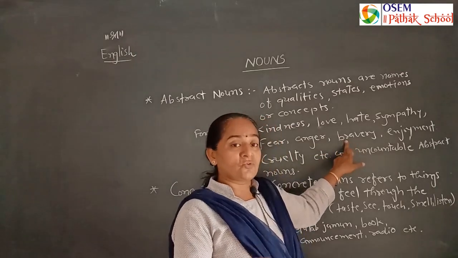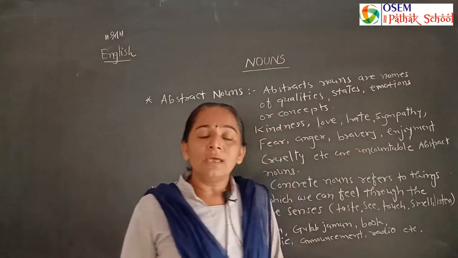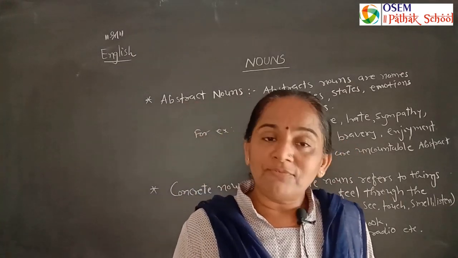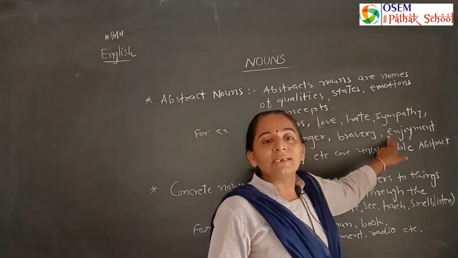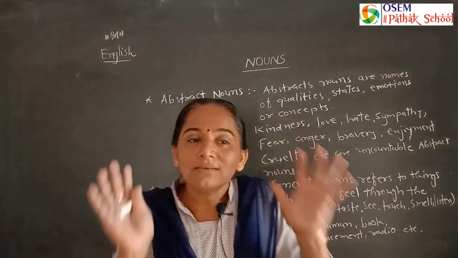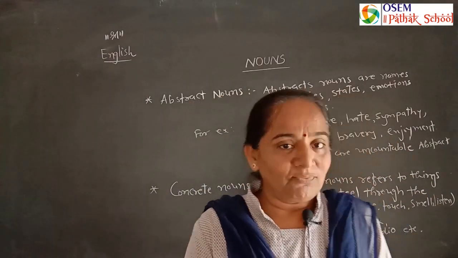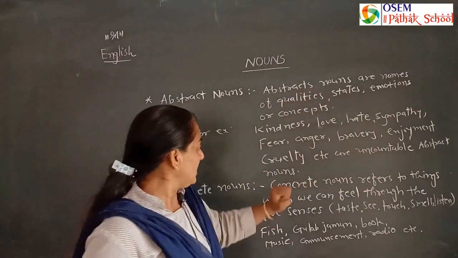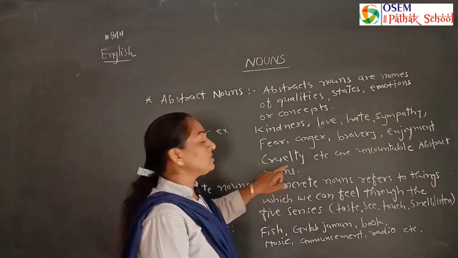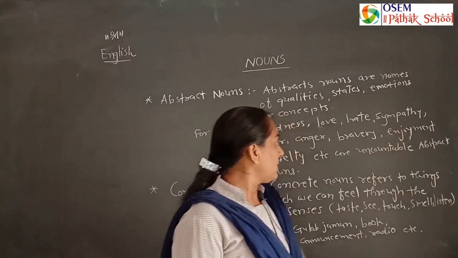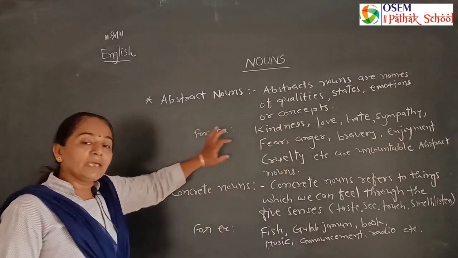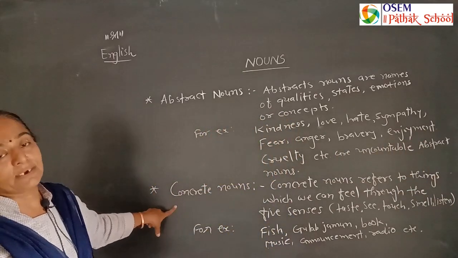Bravery, how Ashoka was brave, fought the battle. Bravery we can't count. Enjoyment, we enjoyed a lot. A lot means lots of enjoyment we have, but we can't count the enjoyment. Cruelty, how the person has cruelty, etc. These words are uncountable abstract nouns.